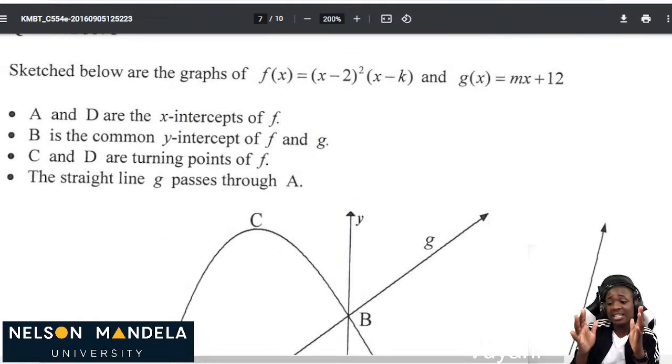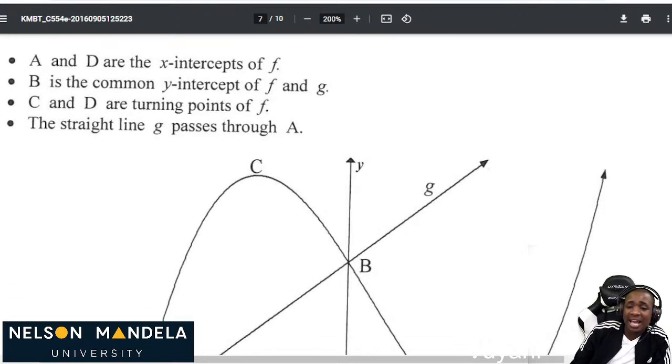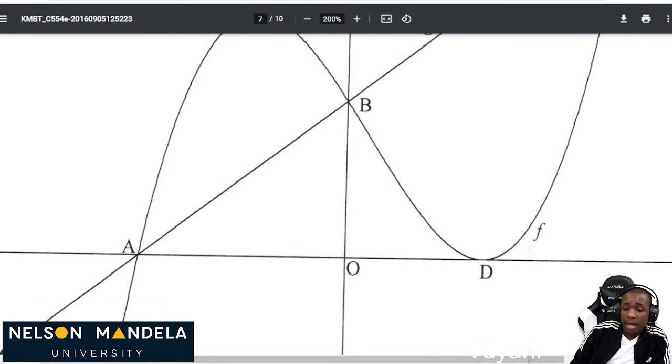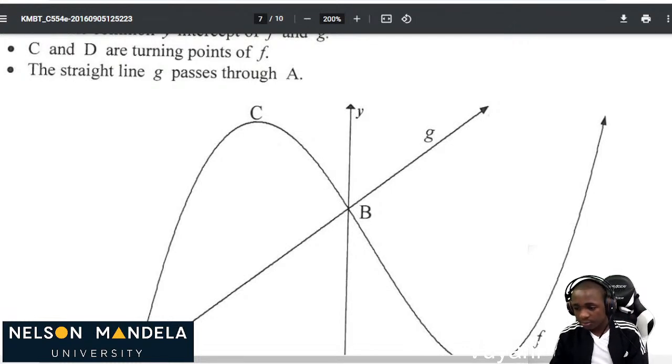So when you are reading the statement, you must be able to read and analyze it so that you can see, oh, wow, this is what they need. Now they also told us that A and D are the x-intercepts of f. A is this point, and D, they are the x-intercepts of the function. So we already know that A is a point where y is 0.